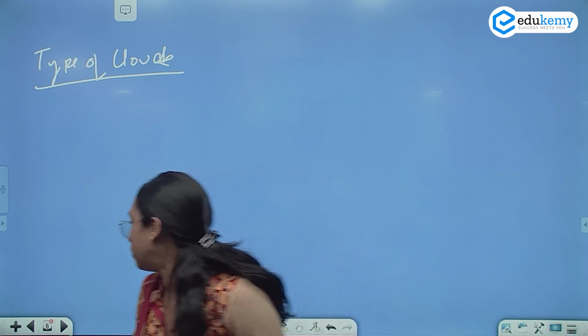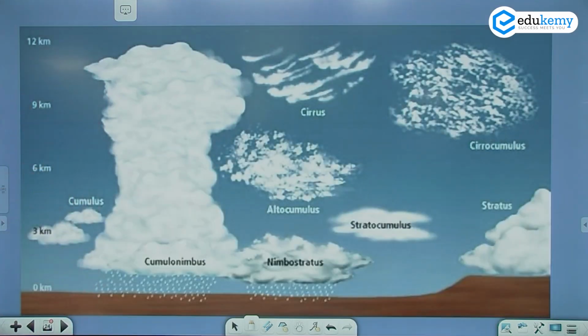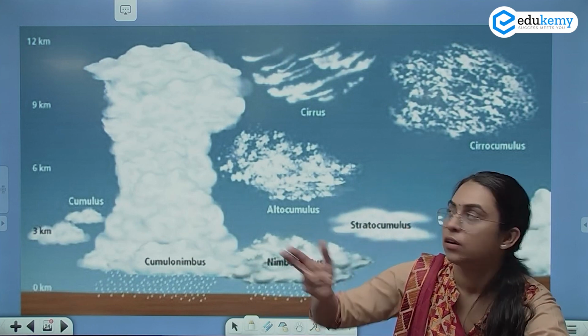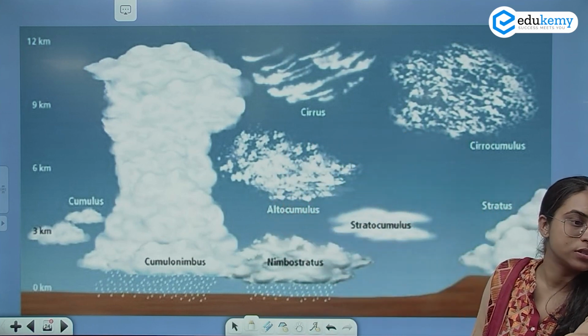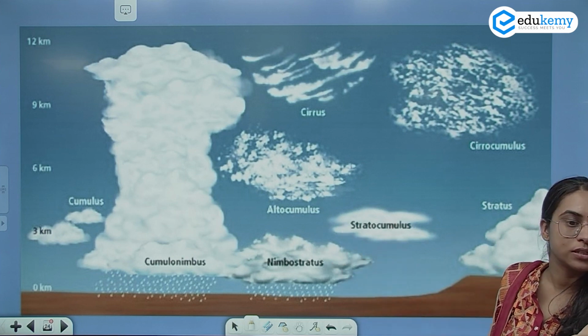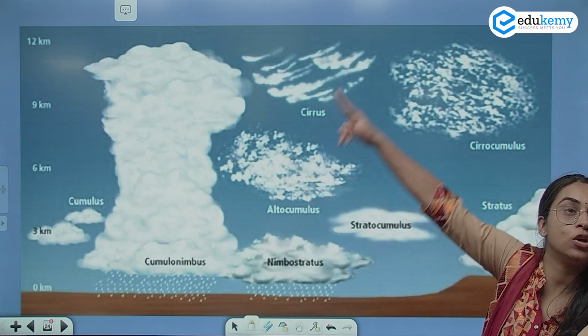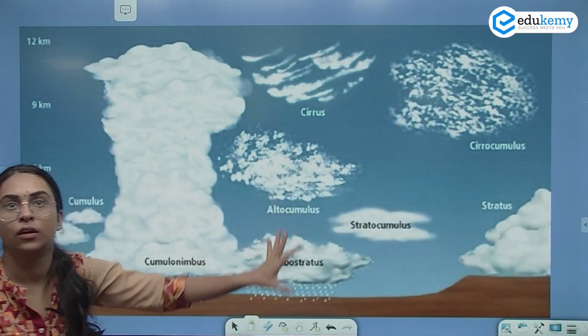You might have heard about this. You might have seen this. Yes, this one. So we have Cirrus Clouds, Cirrocumulus Clouds, Altocumulus Clouds, Stratocumulus Clouds, Stratus Clouds, Nimbostratus Clouds, Cumulonimbus Clouds, and the Cumulus Clouds. This is how each of them look.